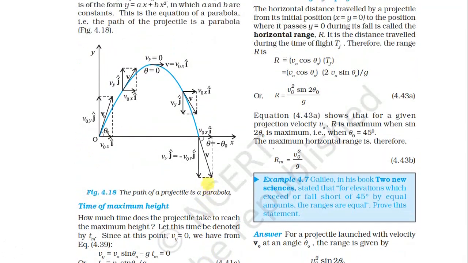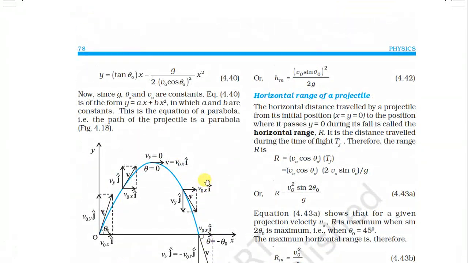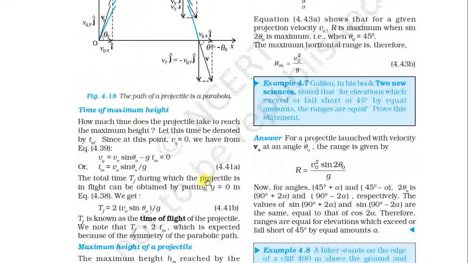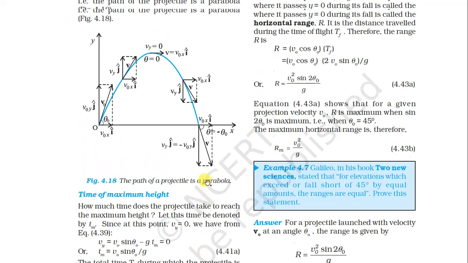So we get one half (V0 sin theta 0) squared divided by g. This is our maximum height of the projectile, and the time of flight Tf equals 2 V0 sin theta 0 divided by g.